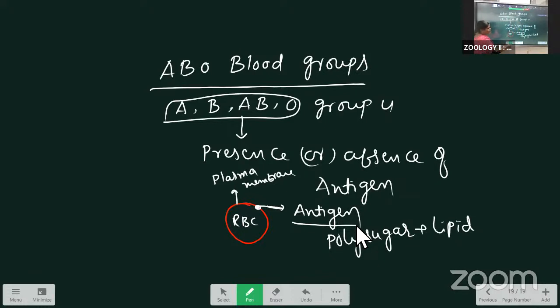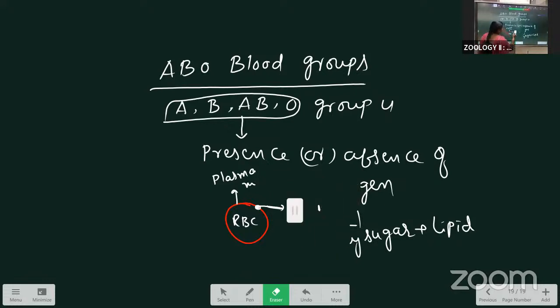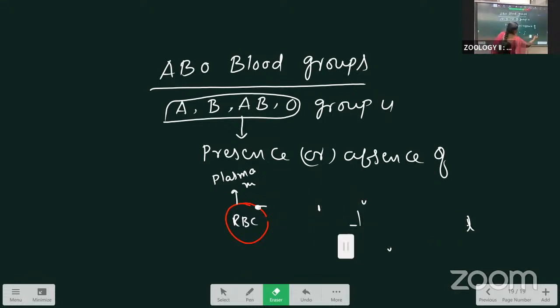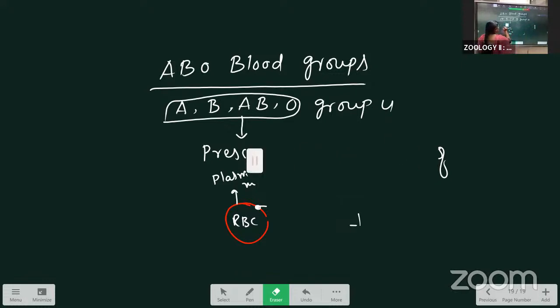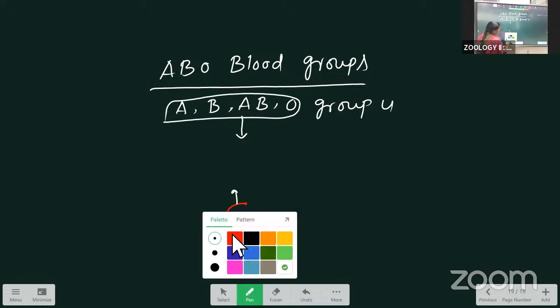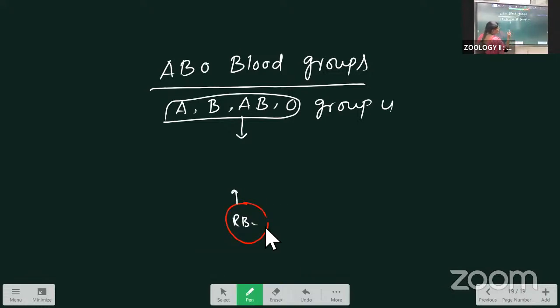For example, this is the RBC, and above the RBC, an antigen is present.